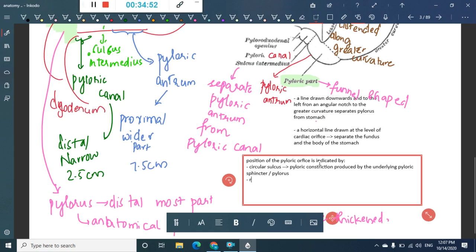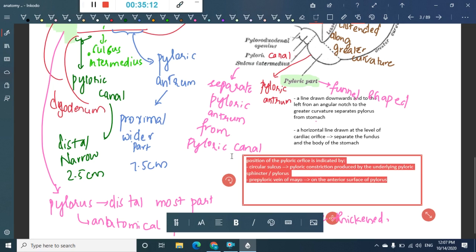The second thing which marks the position of the pyloric orifice is the pre-pyloric vein of Mayo. This vein is present on the anterior surface of the pylorus, and it also marks the position of the pyloric orifice.